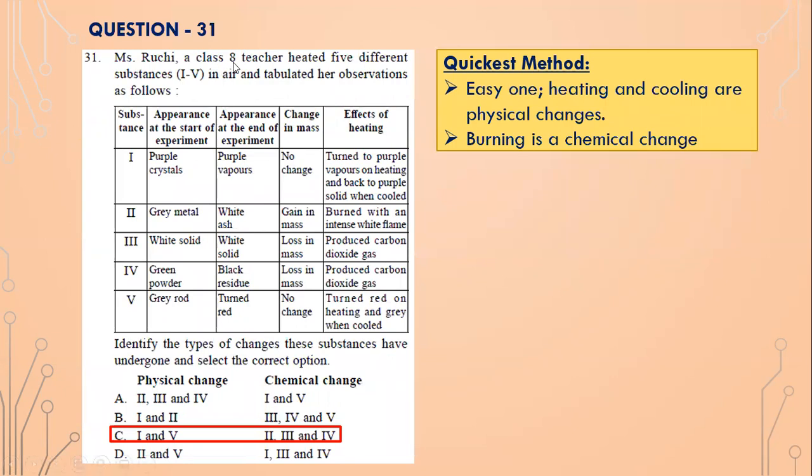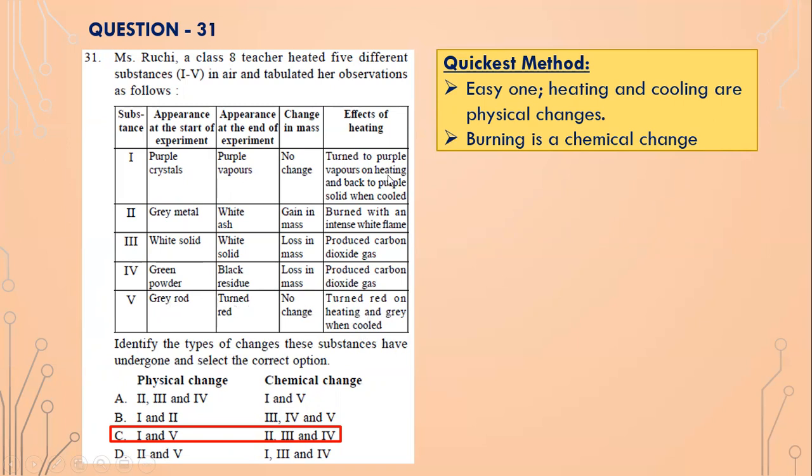Miss Ruchi, a class 8 teacher, heated 5 different substances, 1 to 5, in air and tabulated her observations as follows. So again, this is an easy one. So physical change occurs in what? One is purple crystals to purple vapors, and no change in mass. So this again is a physical change, isn't it? Number five, gray rod turned red on heating, no change in mass. So this is a physical change.